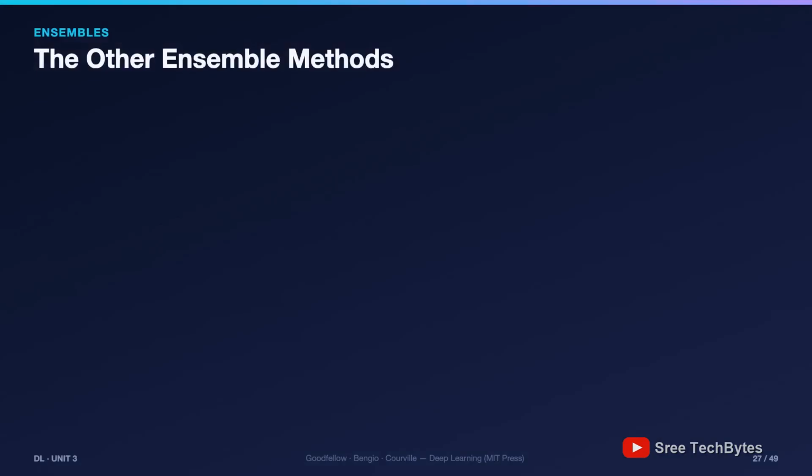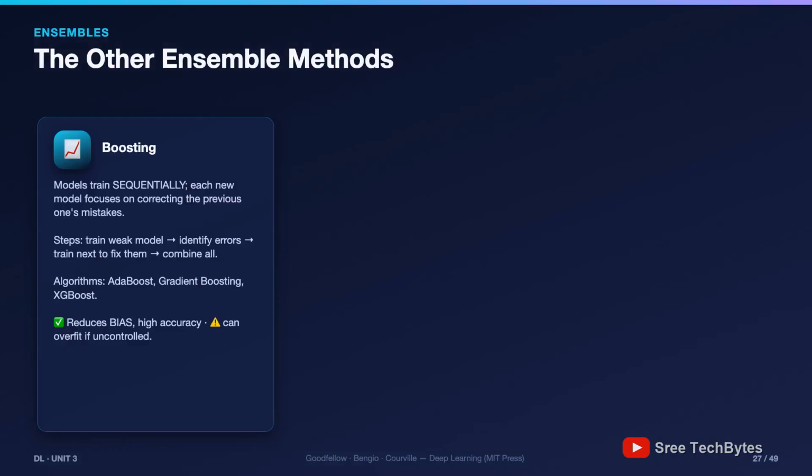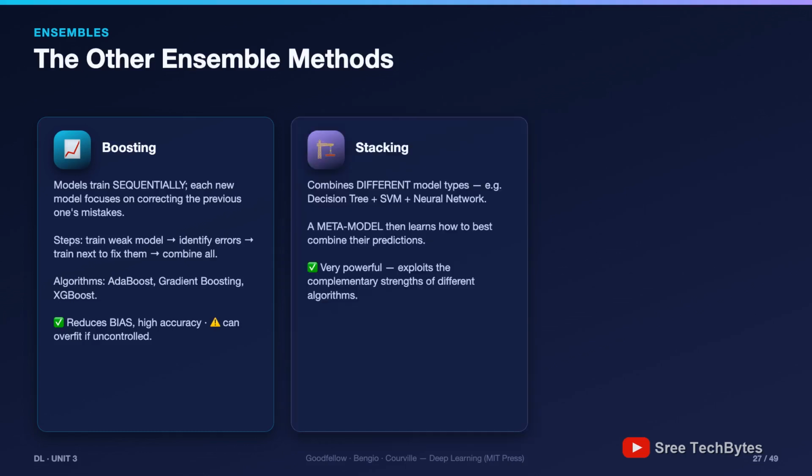Bagging has siblings: 3 more ensemble strategies. Boosting: models train sequentially, not independently. Each new model focuses on the mistakes of the previous one. Train, find the errors, train the next to fix them, combine all. The famous algorithms: AdaBoost, gradient boosting, XGBoost. Boosting reduces bias and reaches high accuracy but can overfit if uncontrolled.